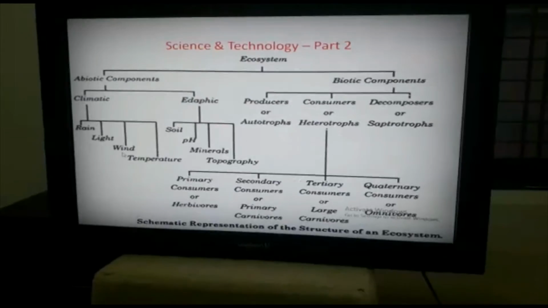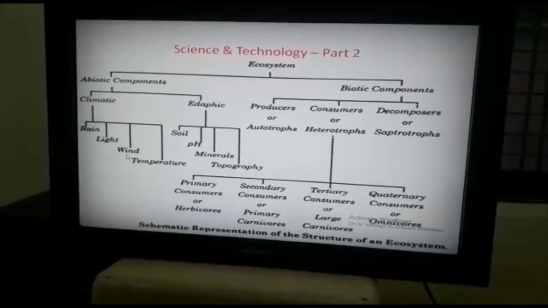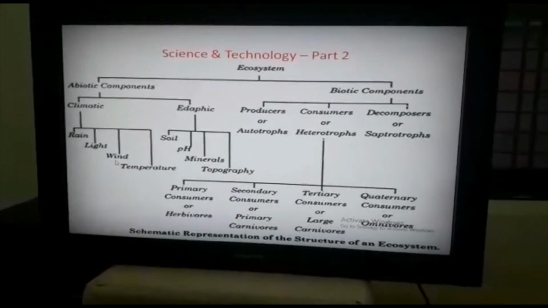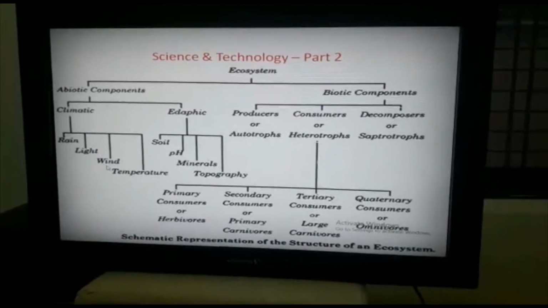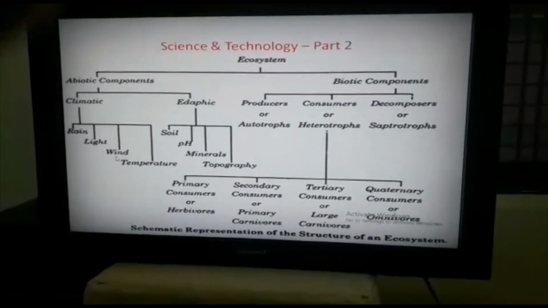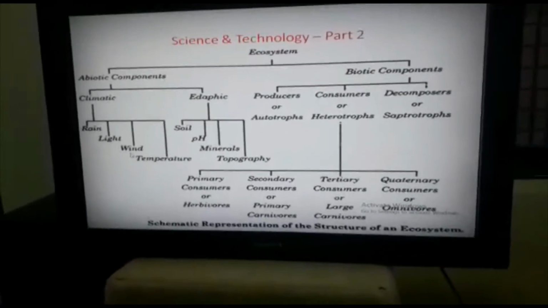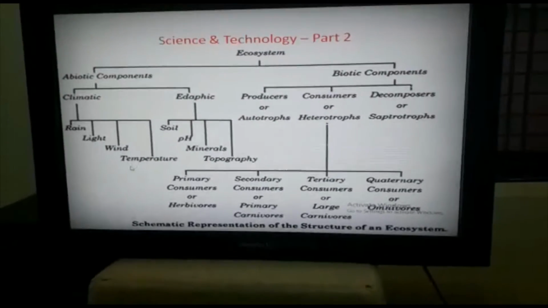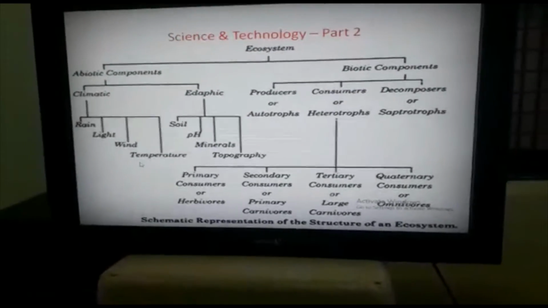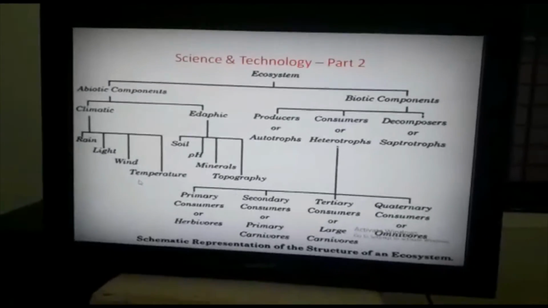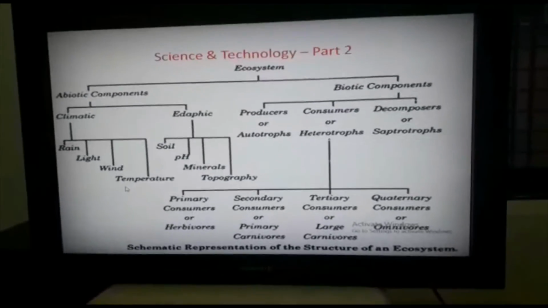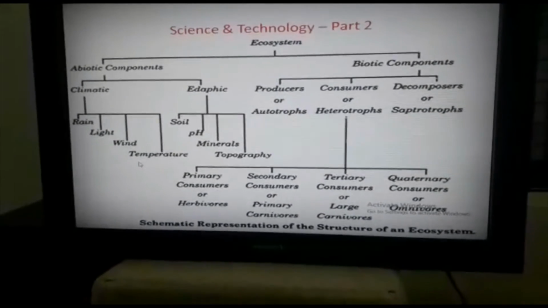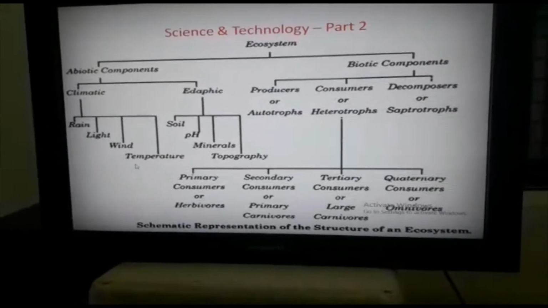Wind. Next, wind. If the ratio of different gases is not in proportion, then it will affect our life. It can cause respiratory disease. Next is temperature. Temperature of the air and water affects animals, plants and humans in the ecosystem. A rise in temperature has the potential to change the way living things develop because it changes the metabolic rate of organisms.